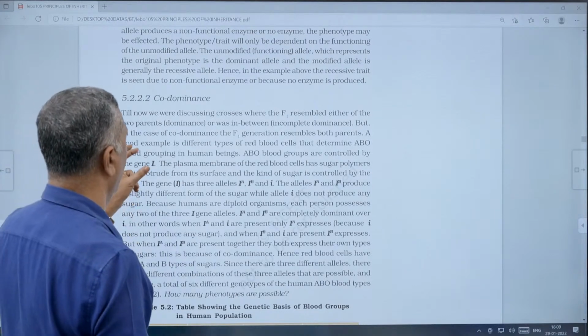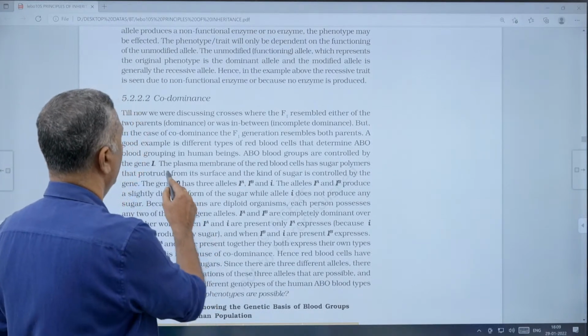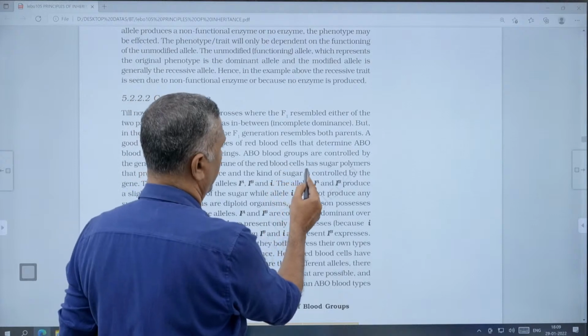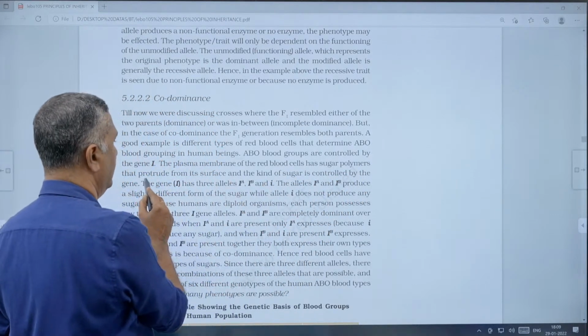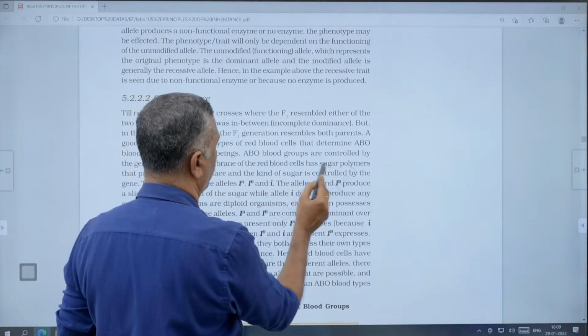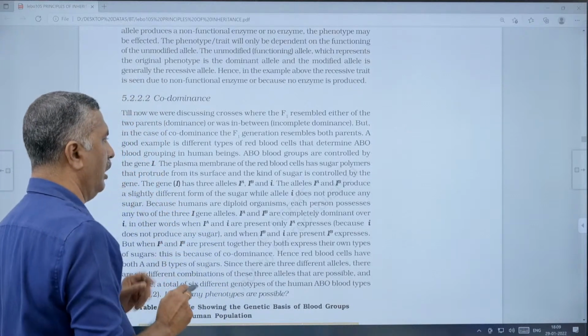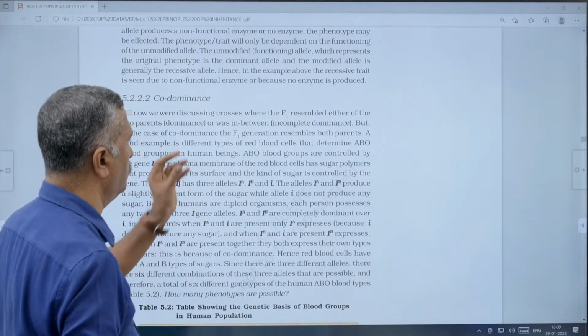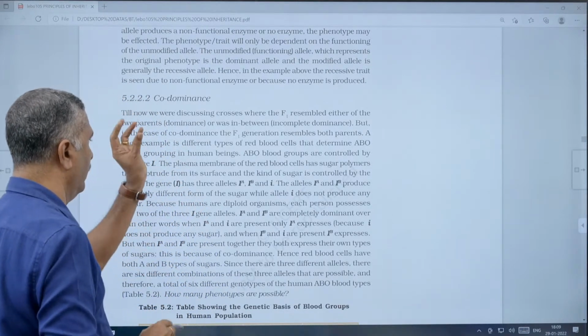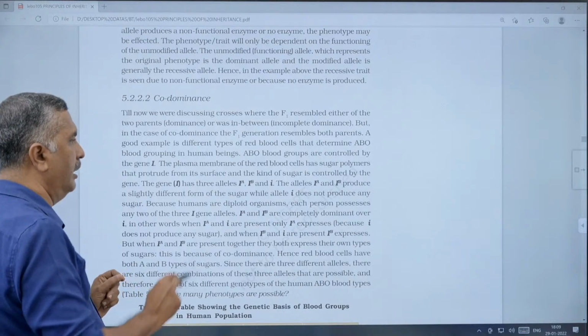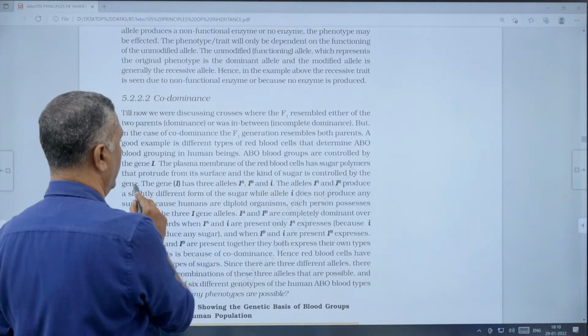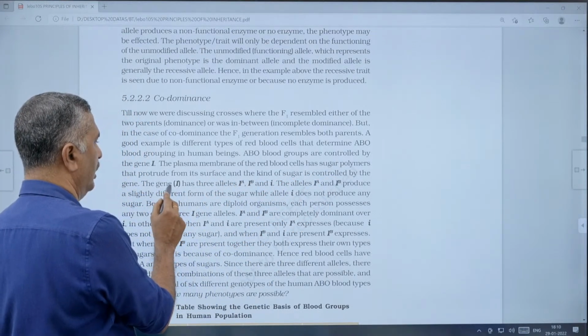In short form, I. The plasma membrane of the RBC has sugar polymers that protrude from the surface, and the kind of sugar is controlled by the I gene.